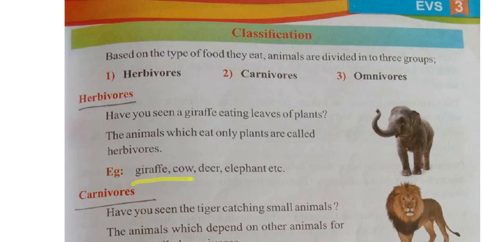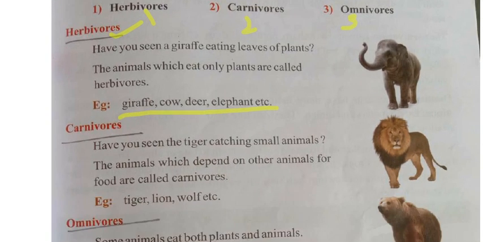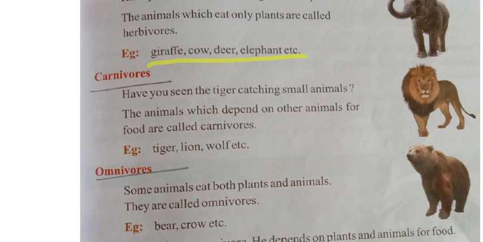So here what they are saying, Nana? According to the different types of food they eat, animals are divided into 3 types. First one is herbivores, second one is carnivores, third one is omnivores. Herbivores means what? Plant eating animals. These animals will eat only plants. What are the examples? Giraffe, cow, deer, elephant. These all are examples of herbivorous animals. Herbivorous animals means plant eating animals. Clear? And now moving to the second one, carnivores.